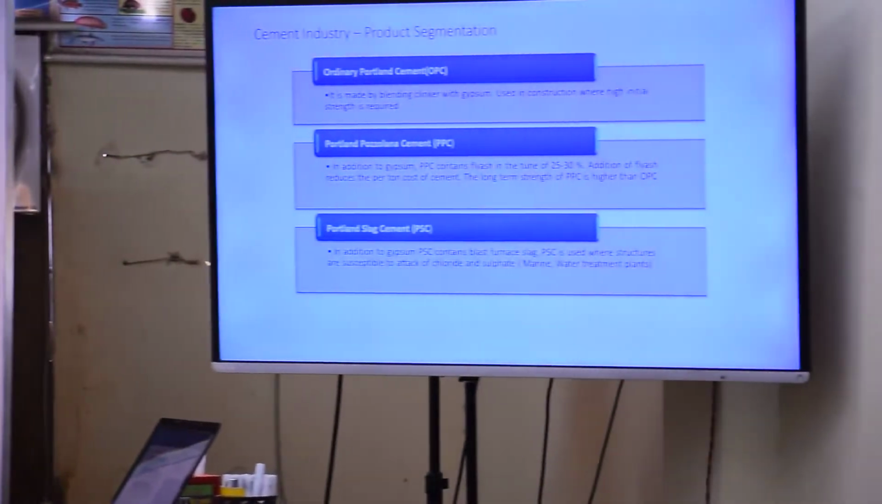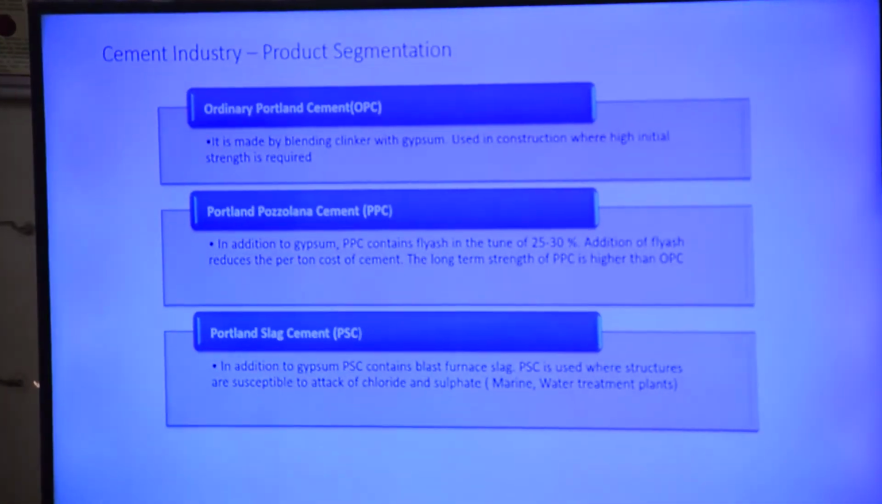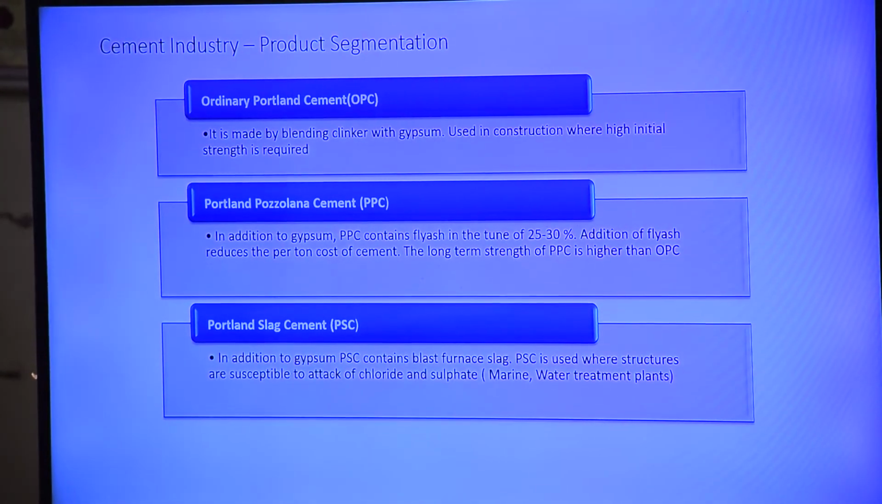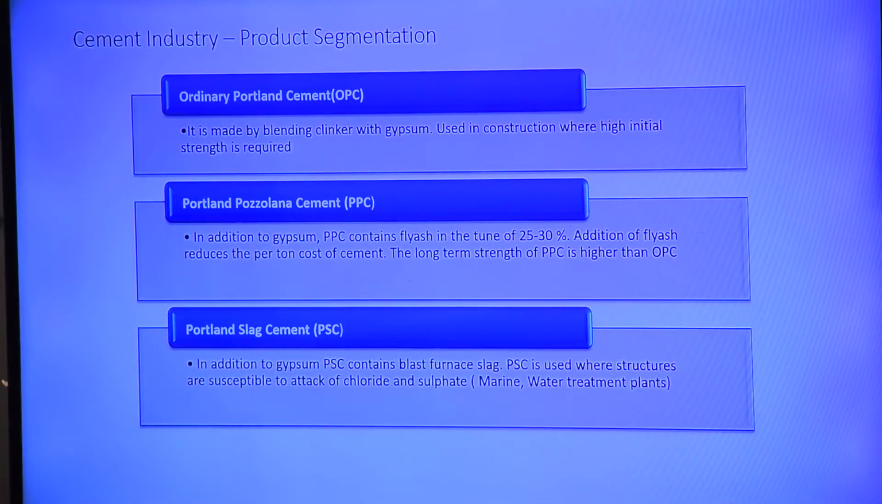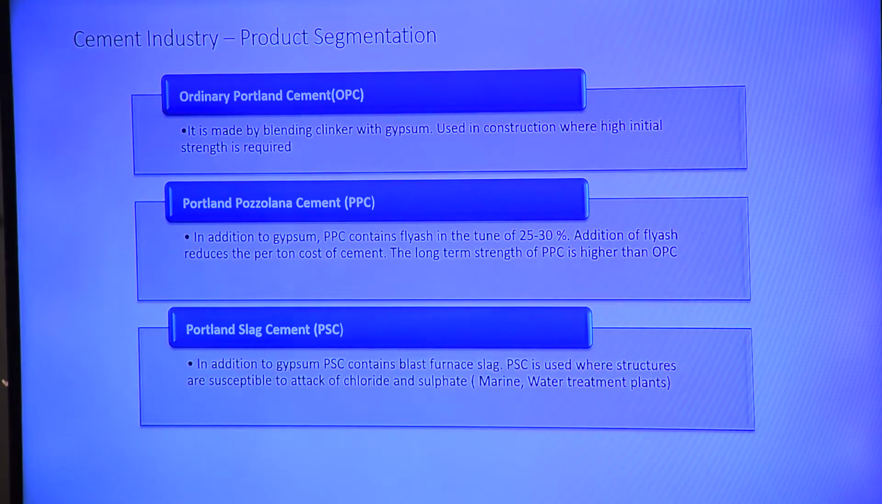You will have to keep a little bit of an idea. I said that there is ordinary Portland cement. Another, Portland pozzolana cement. And then Portland slag cement. Understood? Ordinary Portland cement is cement with gypsum. And Portland pozzolana cement means it is along with fly ash. And Portland slag cement is along with slag. Understood?